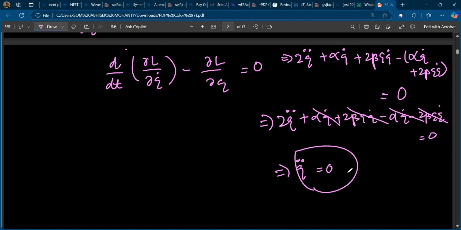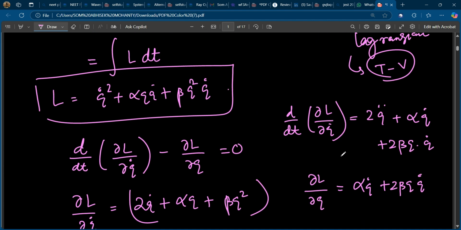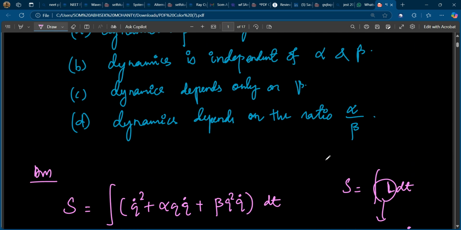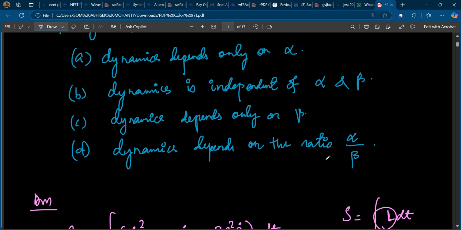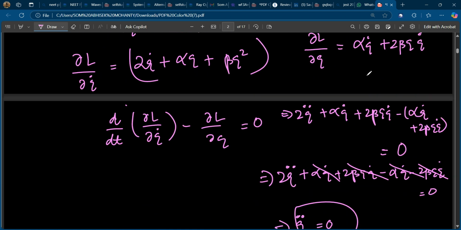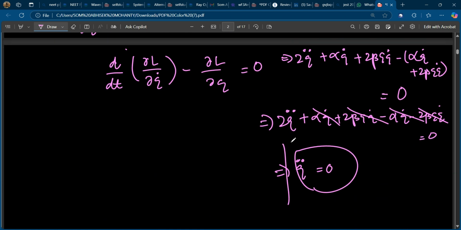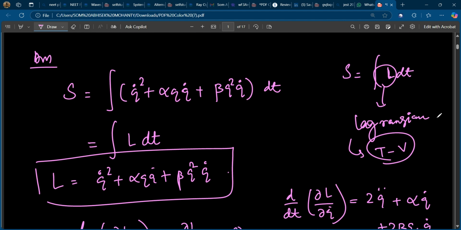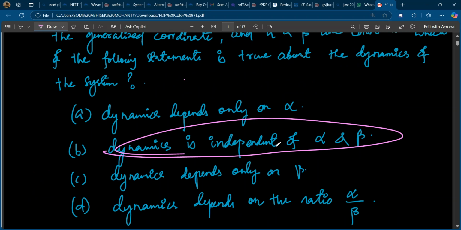So this is the acceleration, right? So q double dot is equal to 0. That means the dynamics of the system is independent of alpha and beta, right? So there is no dependence on alpha and beta in the acceleration term, or q double dot term, of the system. That's why there is no alpha and beta here. So there will be no dependence on alpha and beta. That is the answer.